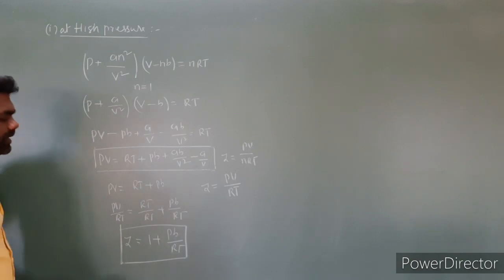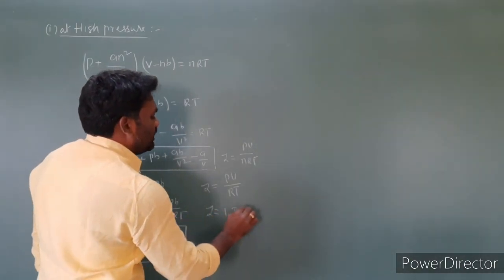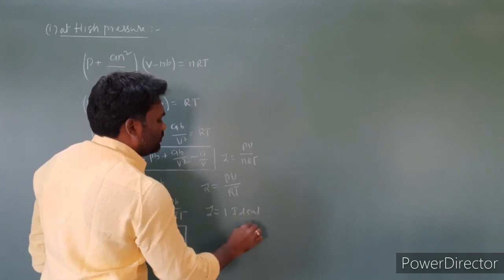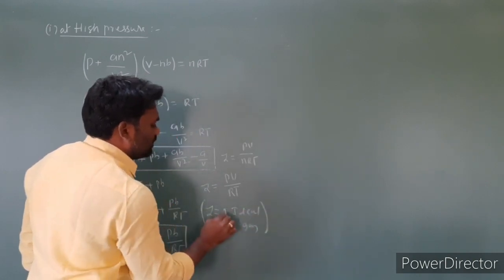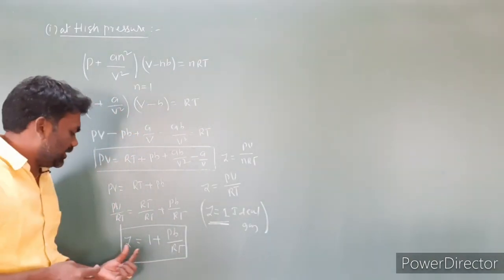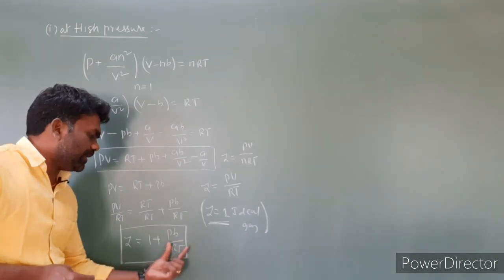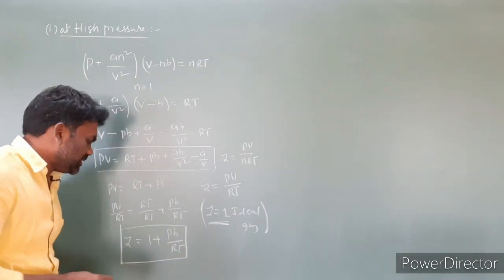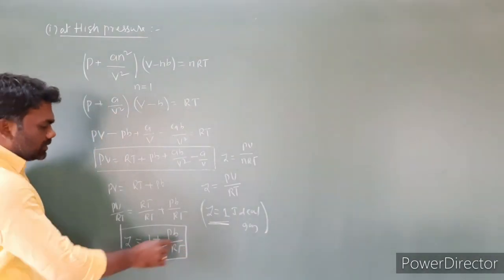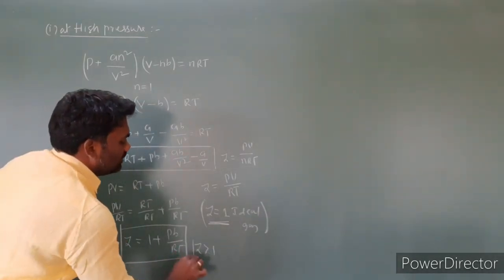So Z is greater than 1. For ideal gases, Z is equal to 1. But here you get Z is equal to 1 plus PB by RT, where some positive value will be there. So the Z value is greater than 1 in this case.